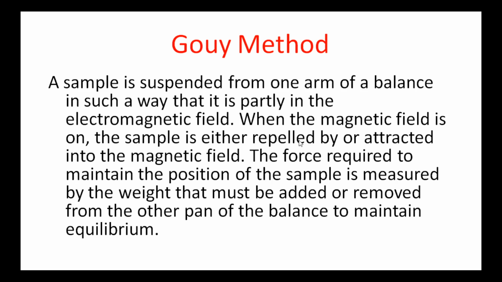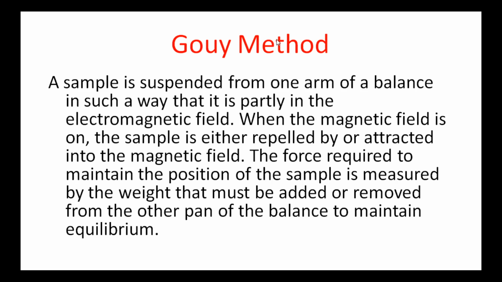When the magnetic field is on, the sample is either repelled or attracted. That is, if the sample is a diamagnetic substance, it is repelled, or if it is a paramagnetic substance, it is attracted into the magnetic field. So the force required to maintain the position of the sample is measured by the weight that must be added or removed from the other pan of the balance to maintain equilibrium.